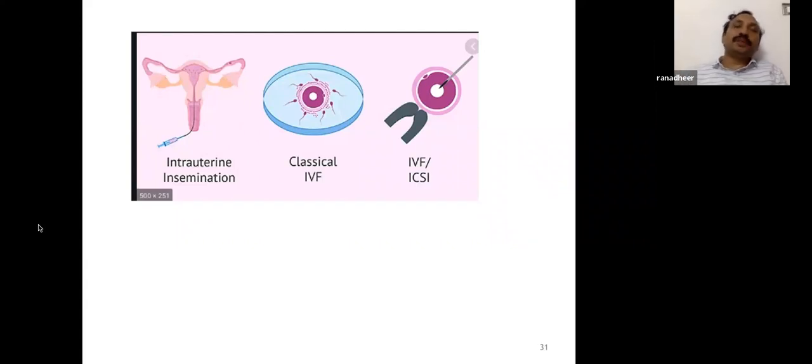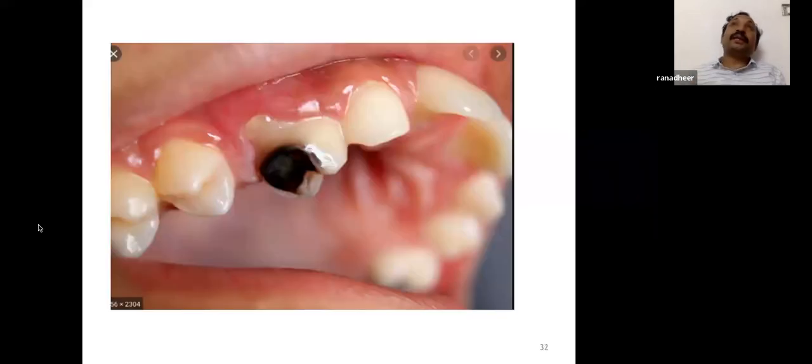You ask the patient to wait for 6 months to 1 year. There is a transient oligospermia. If the patient doesn't take hydration properly, the salivary glands also concentrate a lot of radioiodine. That's why in saliva also there is radioiodine. If the salivary glands are not functioning properly, the patient is prone to caries.